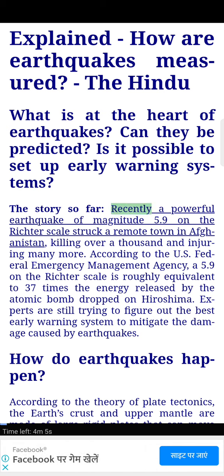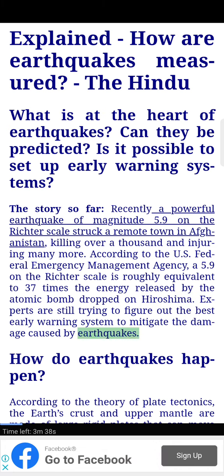The story so far: recently a powerful earthquake of magnitude 5.9 on the Richter scale struck a remote town in Afghanistan, killing over 1,000 and injuring many more. According to the US Federal Emergency Management Agency, a 5.9 on the Richter scale is roughly equivalent to 37 times the energy released by the atomic bomb dropped on Hiroshima. Experts are still trying to figure out the best early warning system to mitigate the damage caused by earthquakes.